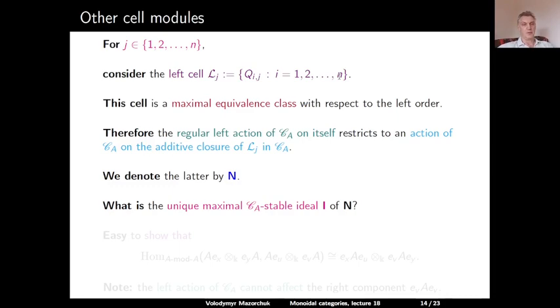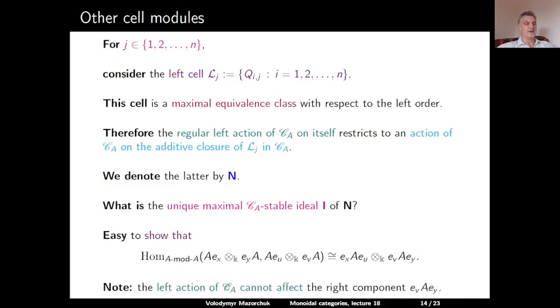Let's denote it by bold I. It is easy to check that homomorphisms as AA bimodules from the indecomposable AA bimodule AEX tensor over K EYA to the indecomposable AA bimodule AEU tensor over K EVA is isomorphic to EXAEU tensor over K EVAEY.